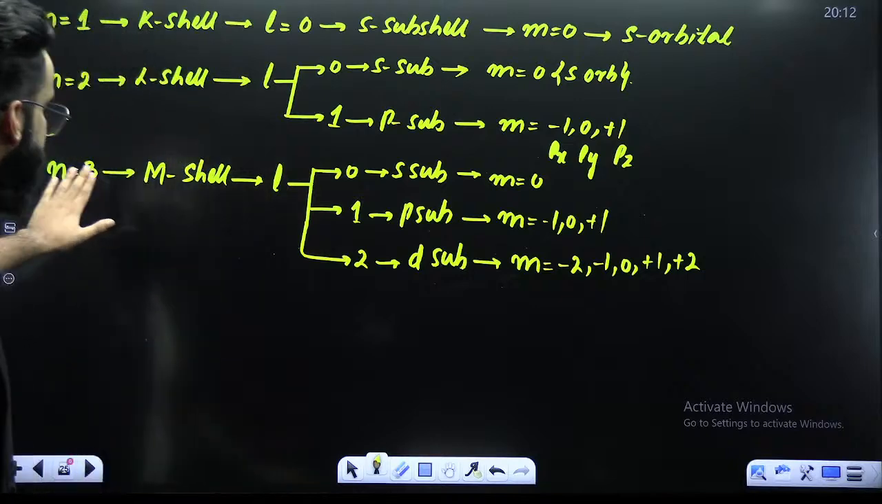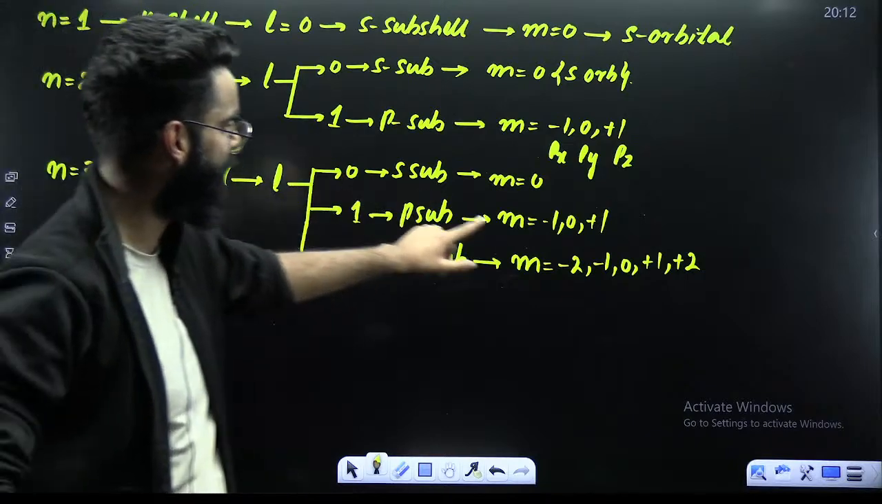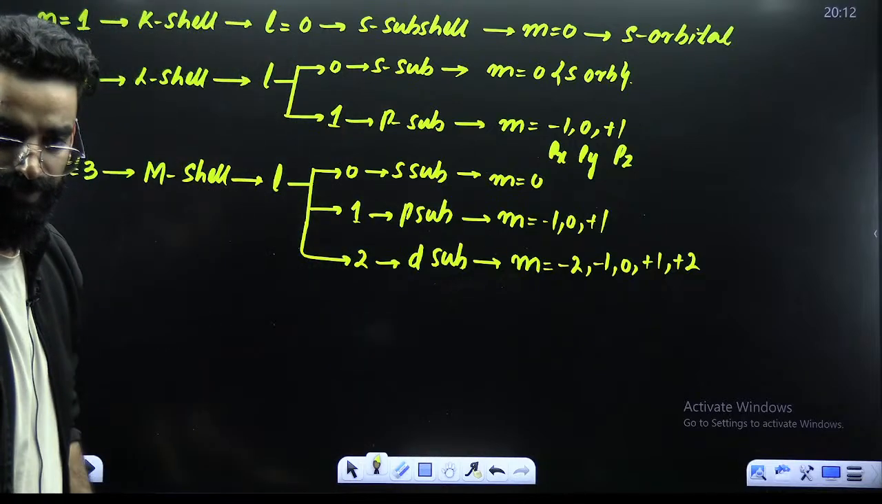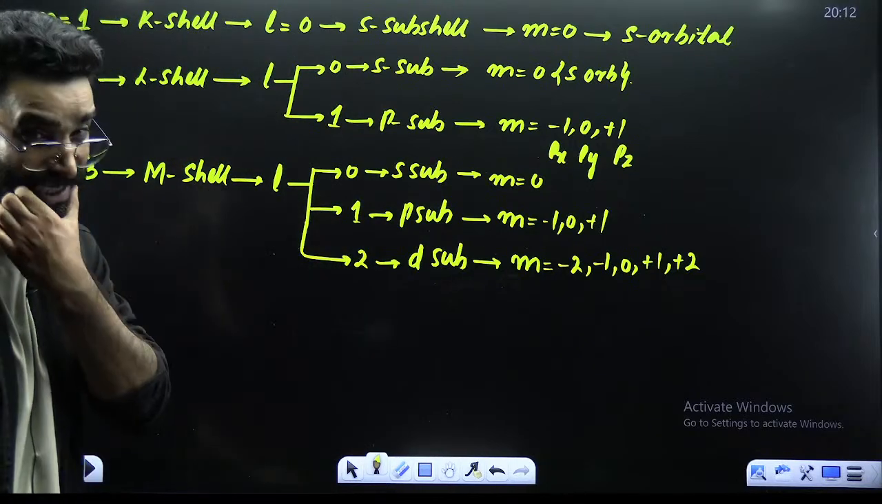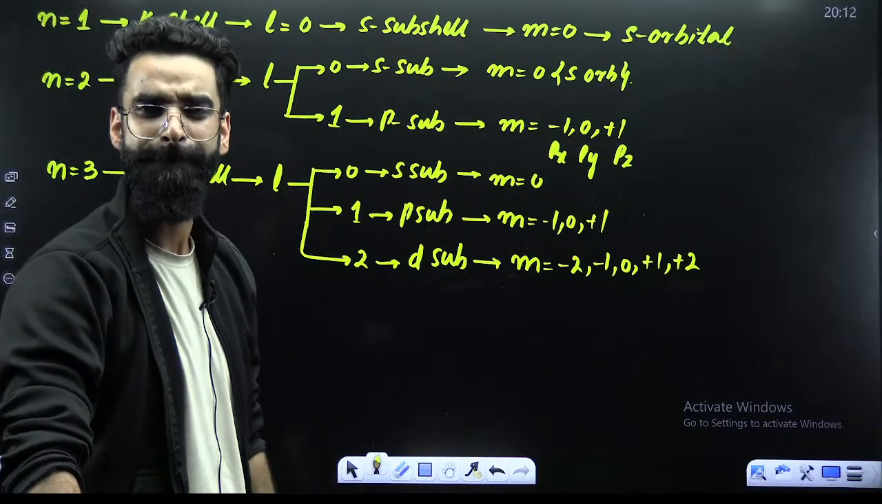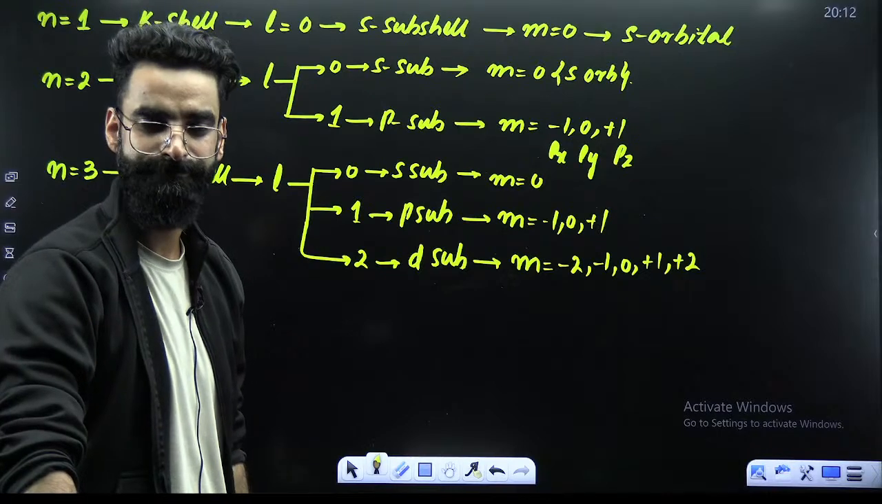So if you talk about n is equal to 3, in the third shell, how many total orbitals are there? 5 plus 3, 8, 8 plus 1, 9. So 9 orbitals are there. Similarly, you can talk about the F subshell as well, and similarly you can talk about the fourth shell as well.